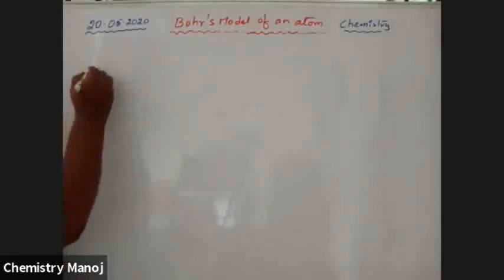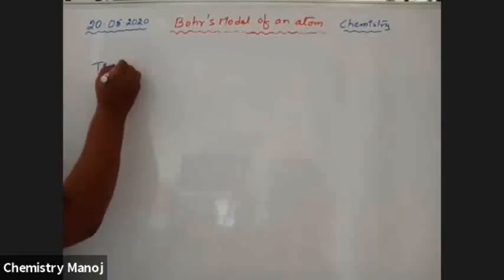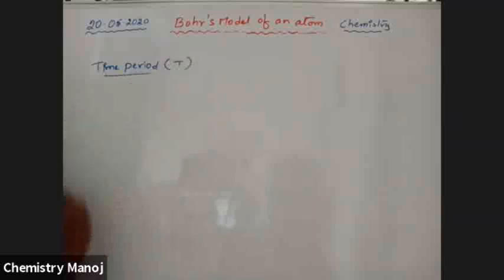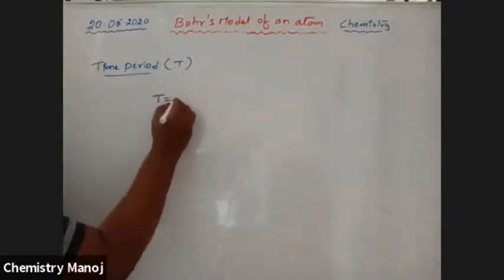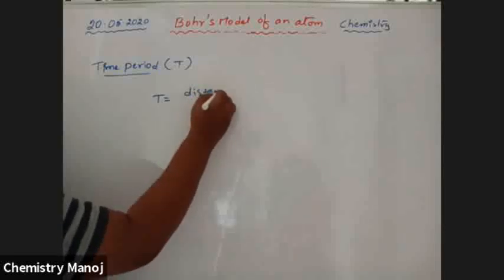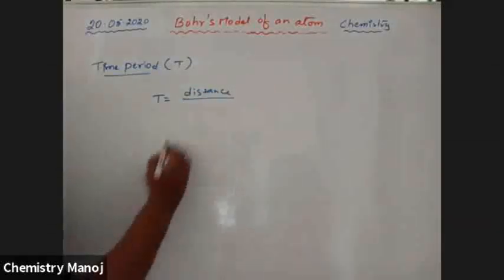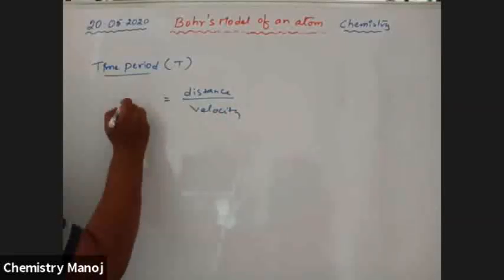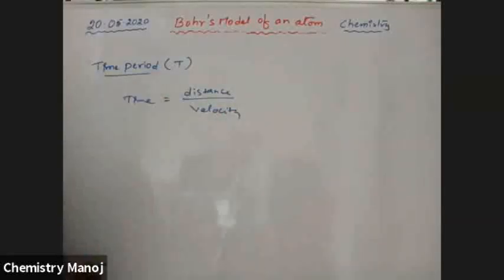Now it is the time period. It is the time taken for the revolution. We know time t is equal to distance by velocity.